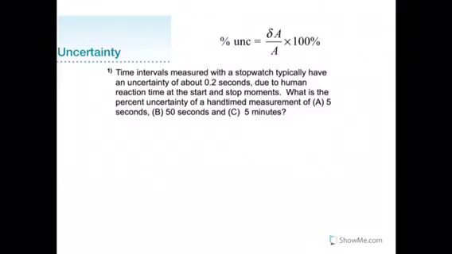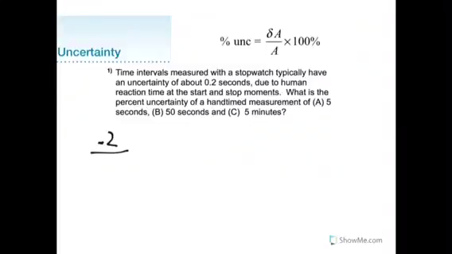Let's give it a try with this practice problem. Time intervals measured with a stopwatch typically have an uncertainty of about 0.2 seconds due to human reaction time at the start and stop moments. What is the percent uncertainty of a hand time measurement of A, 5 seconds, B, 50 seconds, and C, 5 minutes?